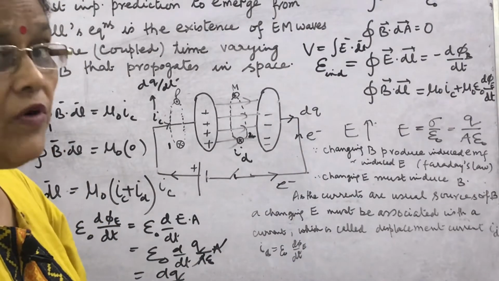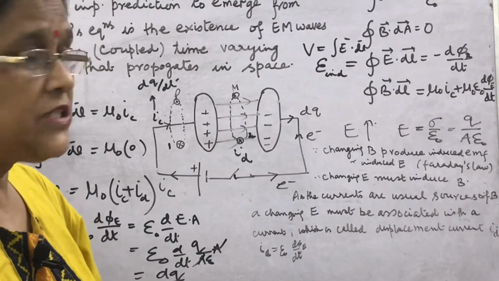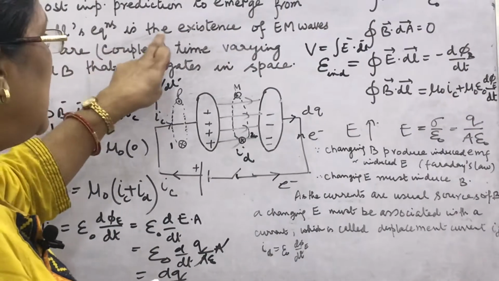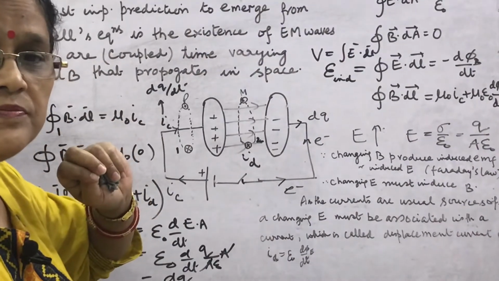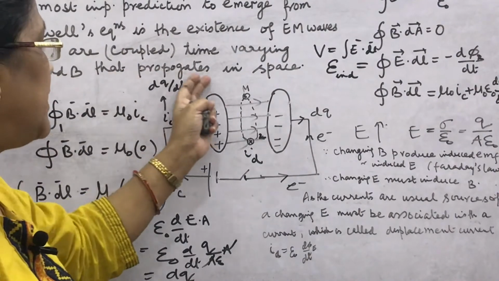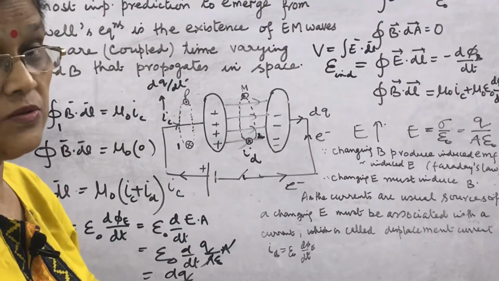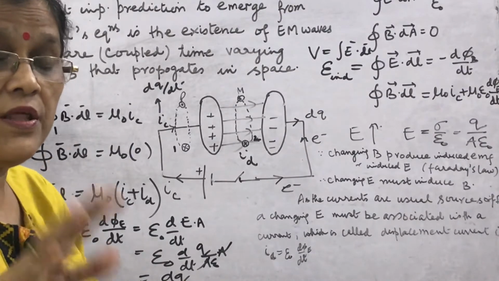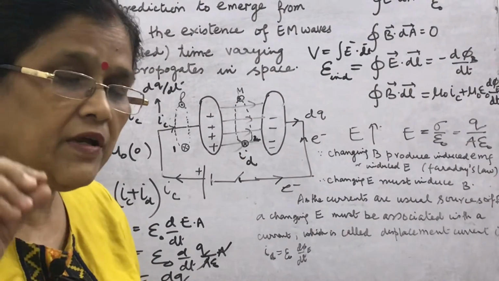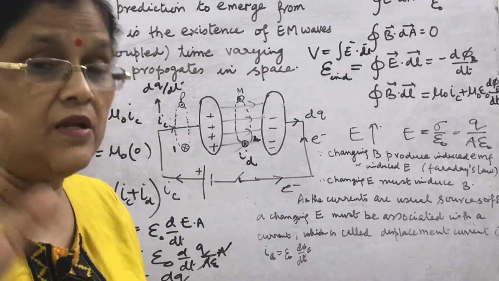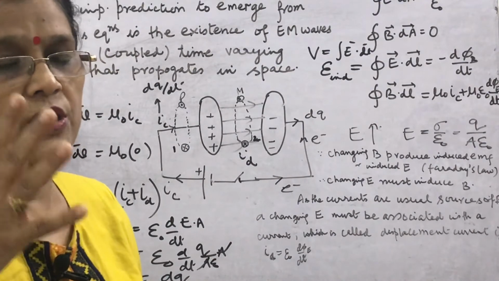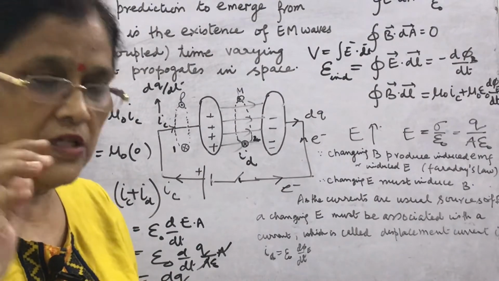Now, what are EM waves? Maxwell predicted, the most important prediction to emerge from Maxwell equations is the existence of EM waves, which are coupled time varying electric field and magnetic field that propagate in space. So, EM waves consist of electric field and magnetic field which are changing with time and space. Then how are they produced? What is the source of EM wave? This I will discuss today.